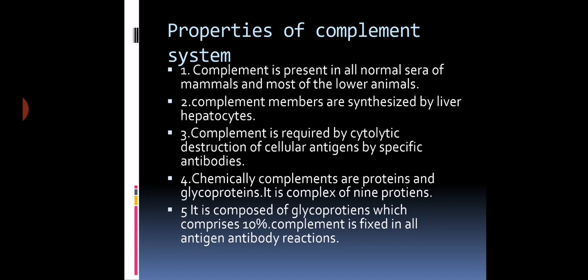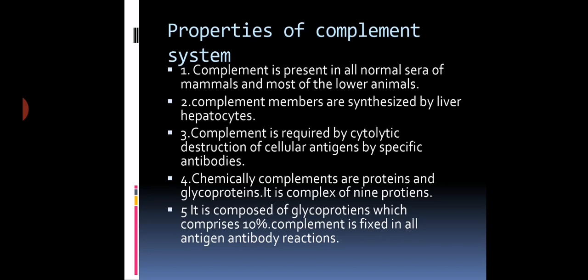Now, what are the properties of complement again? The first property we discussed is that it is composed of different proteins. There are 11 proteins, and again there are sub-components: C1 is composed of C1q, C1r, C1s. Whenever there is complement activation, the component is cleaved and converted into peptides A and B. After this, one peptide joins the cascade, and the other diffuses away during complement activation.